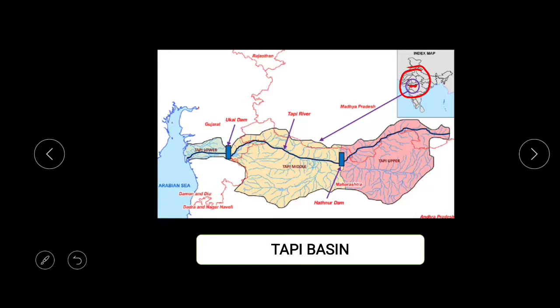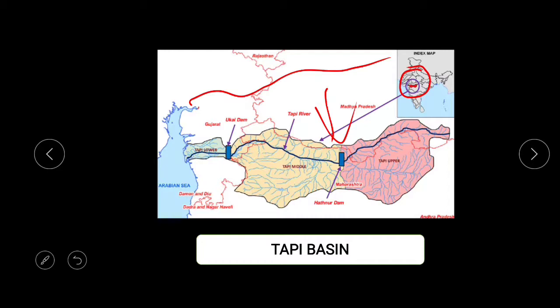Tapi flows parallel to the Narmada. The Narmada River is somewhere here, and the Tapi is here. We can see that it flows parallel with the River Narmada. It has a basin which includes parts of Madhya Pradesh, Gujarat, and Maharashtra. This Tapi River covers three states: Maharashtra, Gujarat, and Madhya Pradesh.